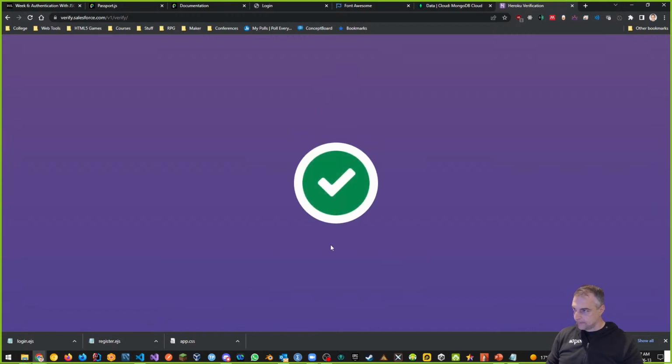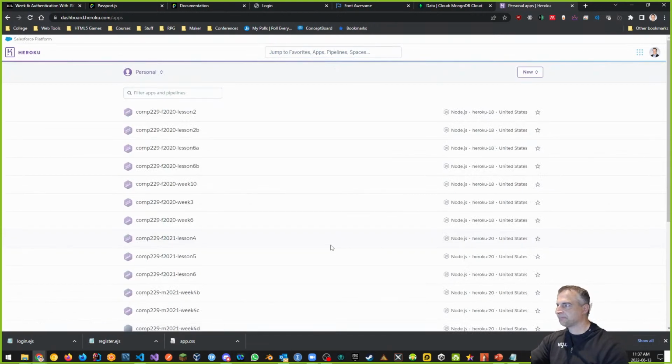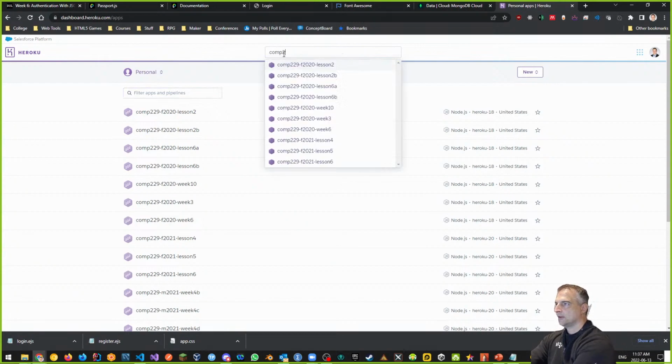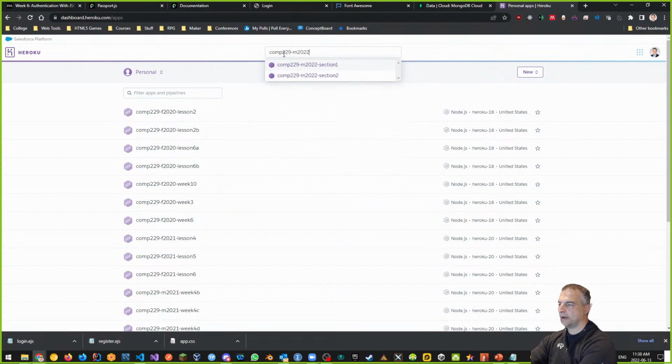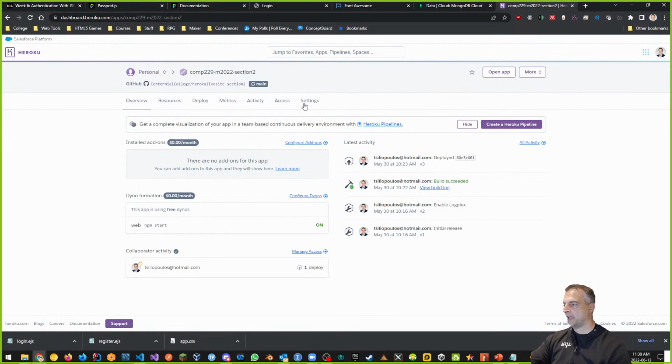Okay, I'm logging in. And once I'm done, I want to go to my COMP229. So let's say COMP229 in the summer 2022, right? And you can see I have section 2. That's you guys, right? And what I want to do is push this to my Heroku Live Site section 2. Cool. Let's try this out.